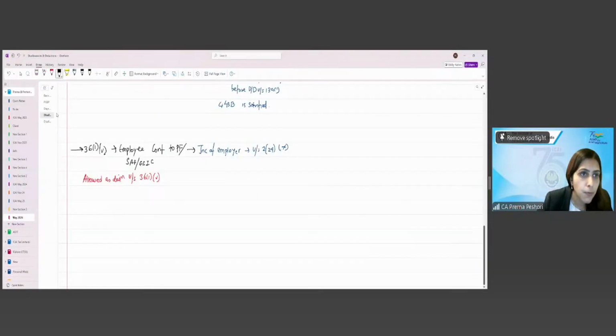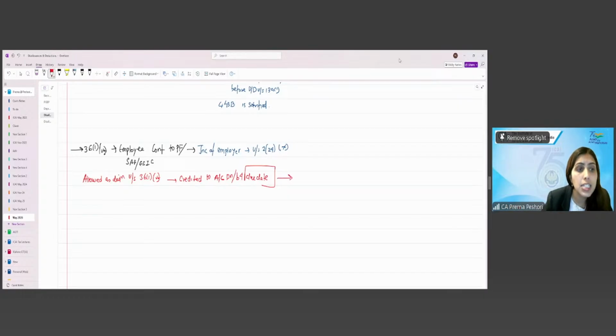This is 36(1)(va). Right? So if it is credited to the account before the due date. Now what does the due date here mean?